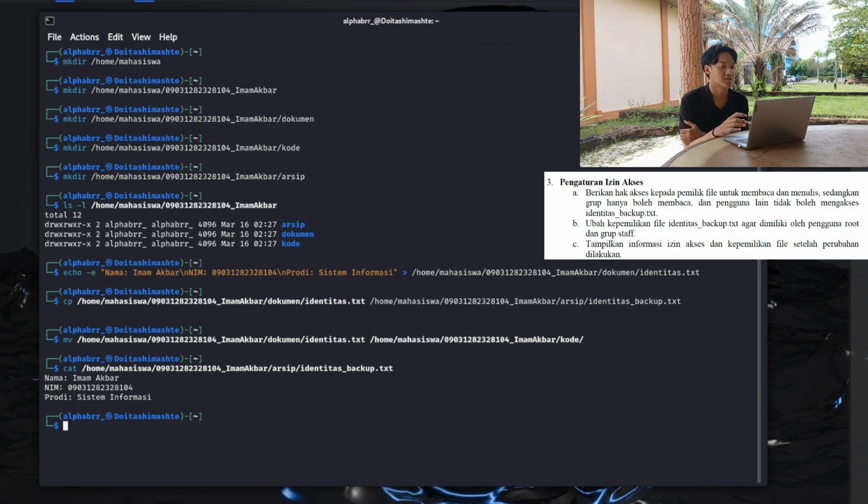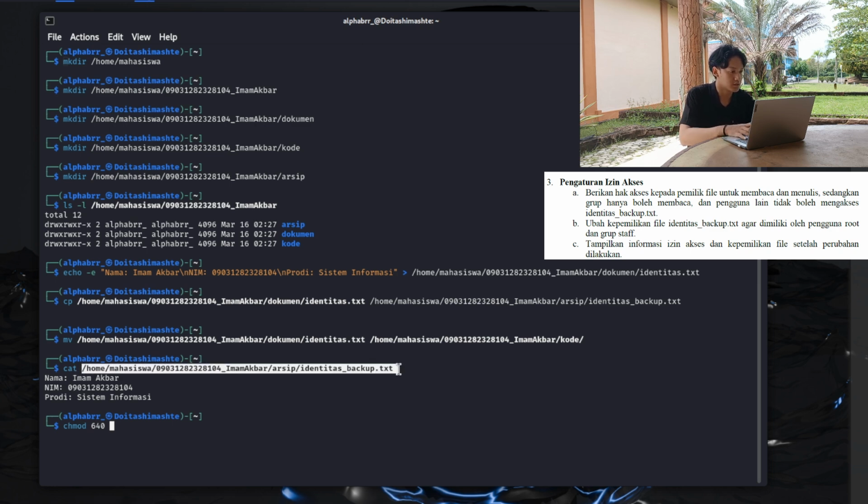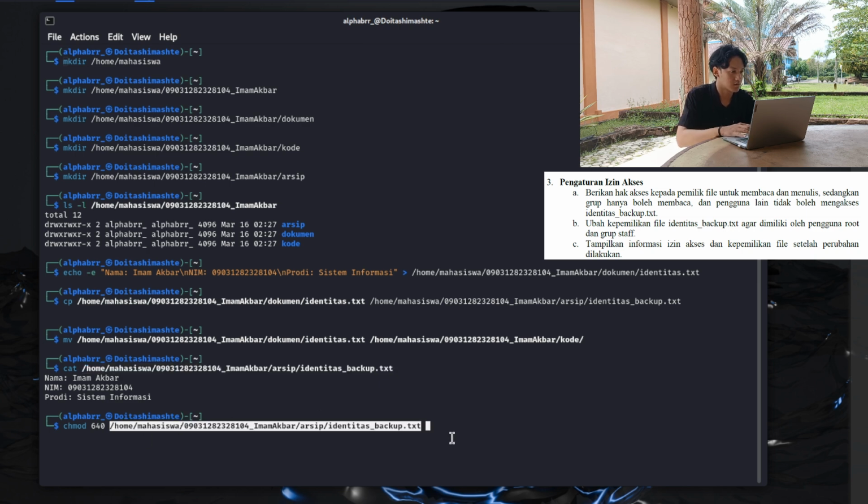The 4 refers to giving read access to the group, and the 0 refers to giving no access to other users. So chmod 640, 6 for the owner, 4 for the group, and 0 for other users. We will copy this and paste this, right?